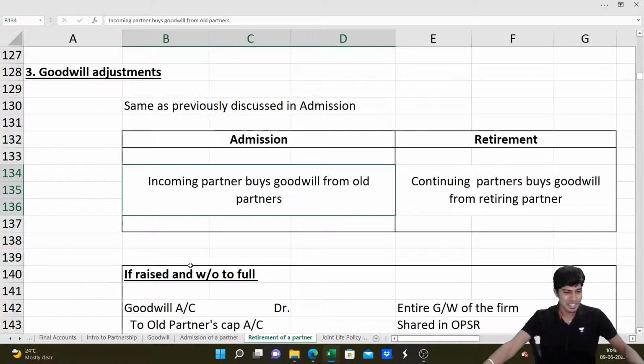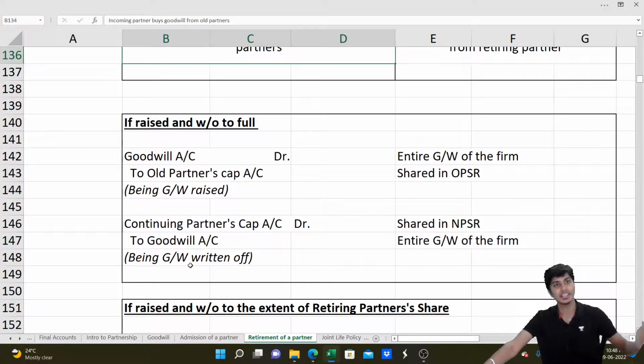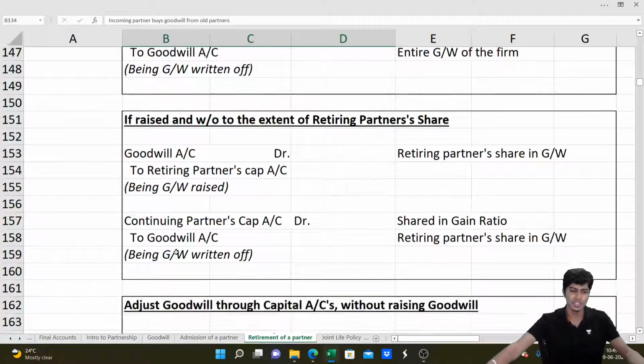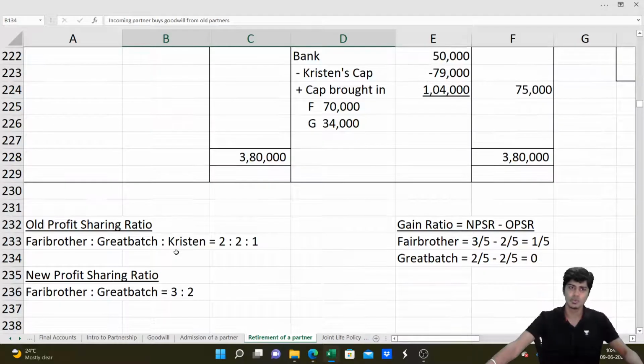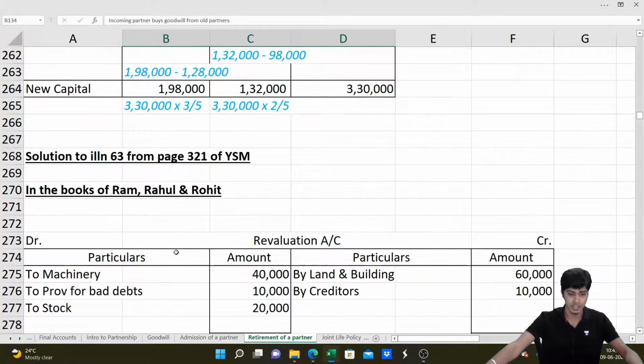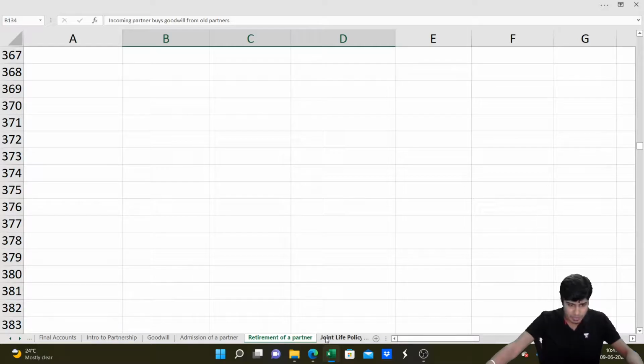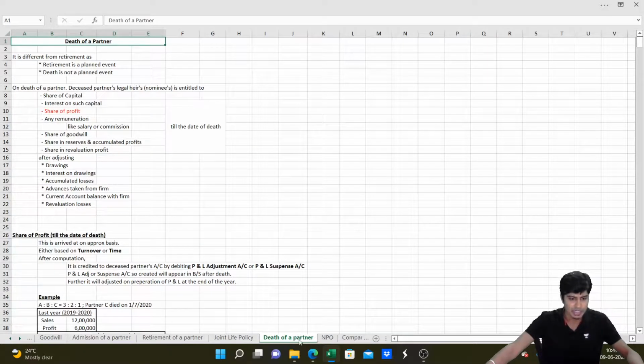Got it? If goodwill is raised and written off, then the first entry is goodwill account debit to old partners. For writing off, the entry is new partners or continuing partners to goodwill. So the rest of it is the same as how we do in the case of admission. Not much of a difference. You can practice a few problems on retirement and that will definitely take you through. And then I'll quickly take you through the death of a partner as a topic.